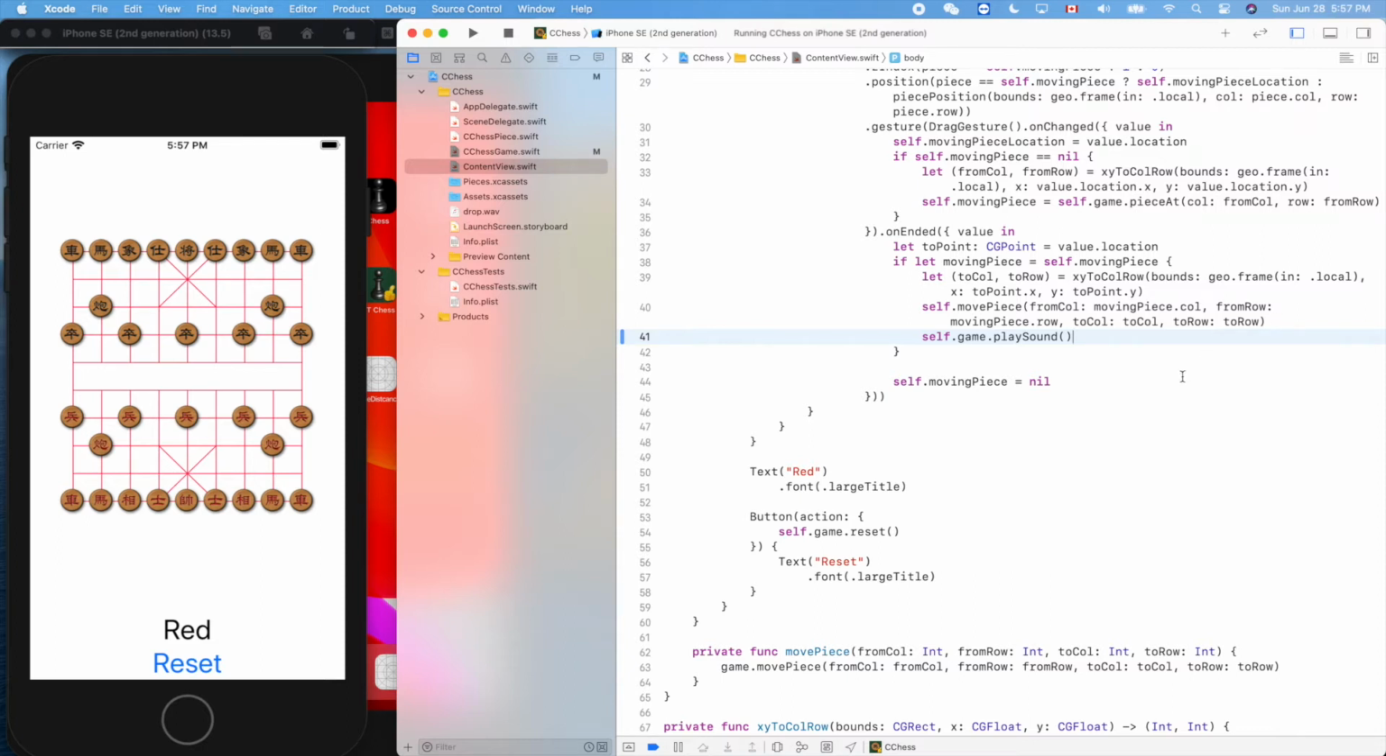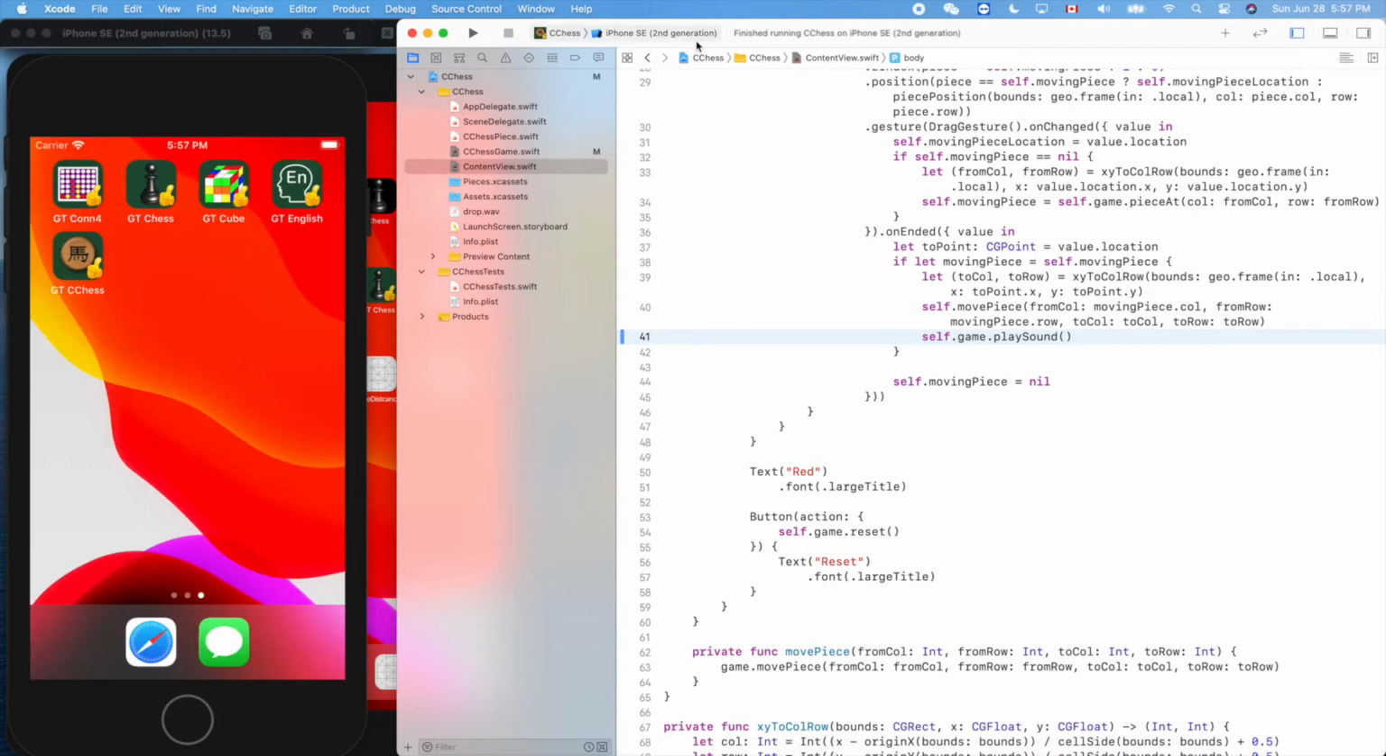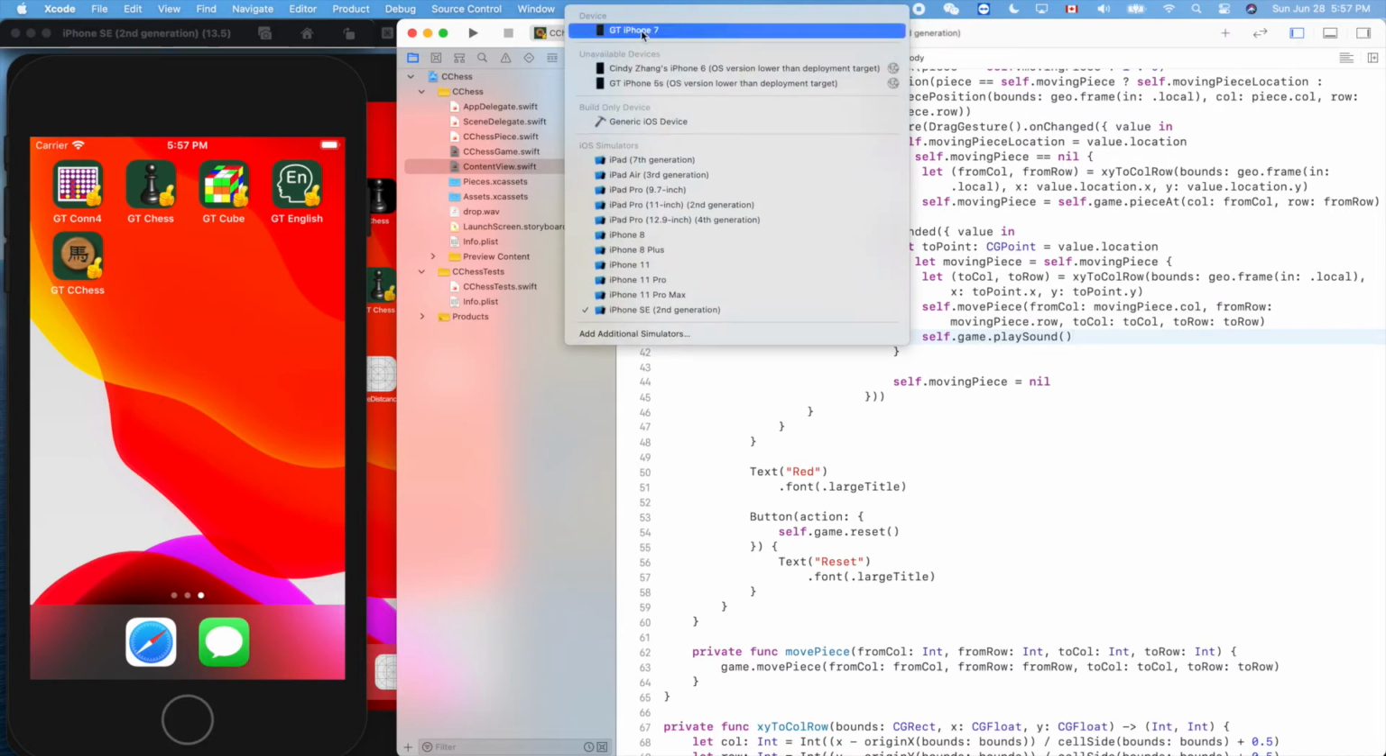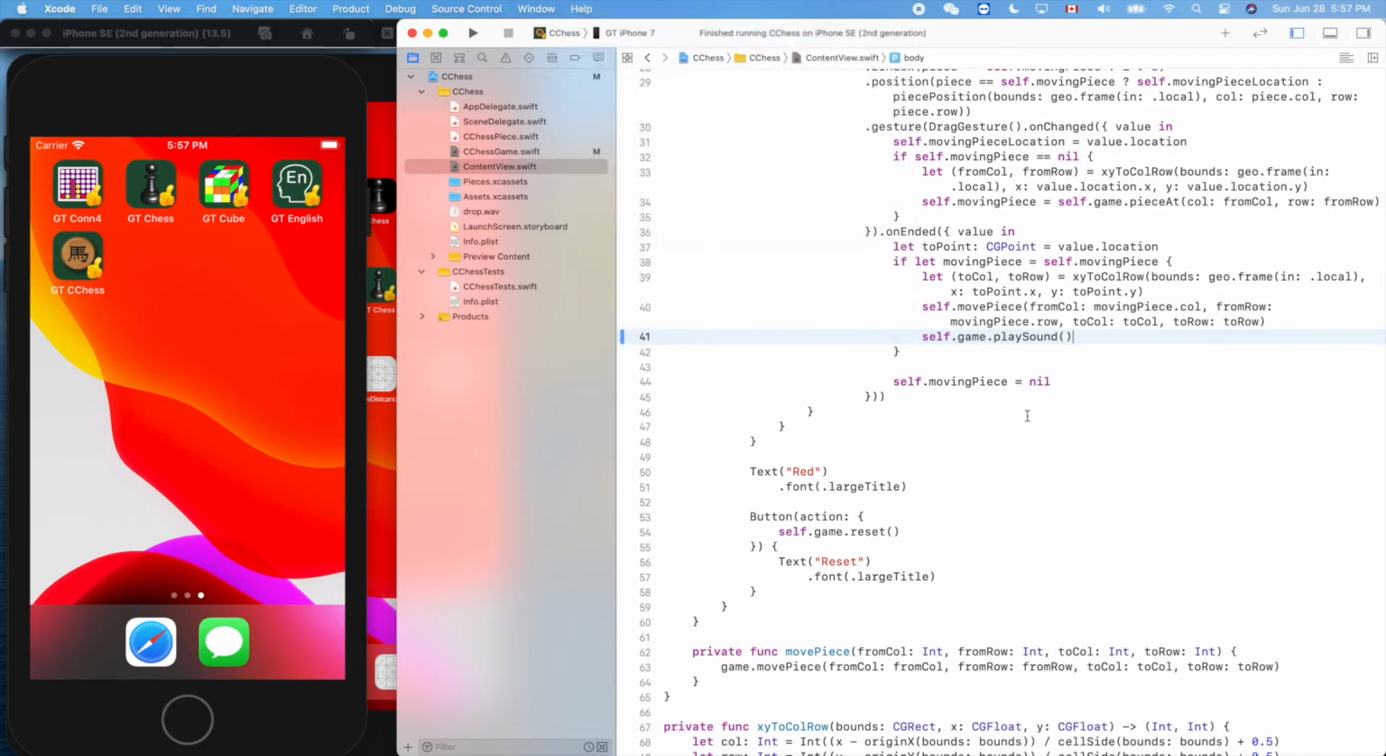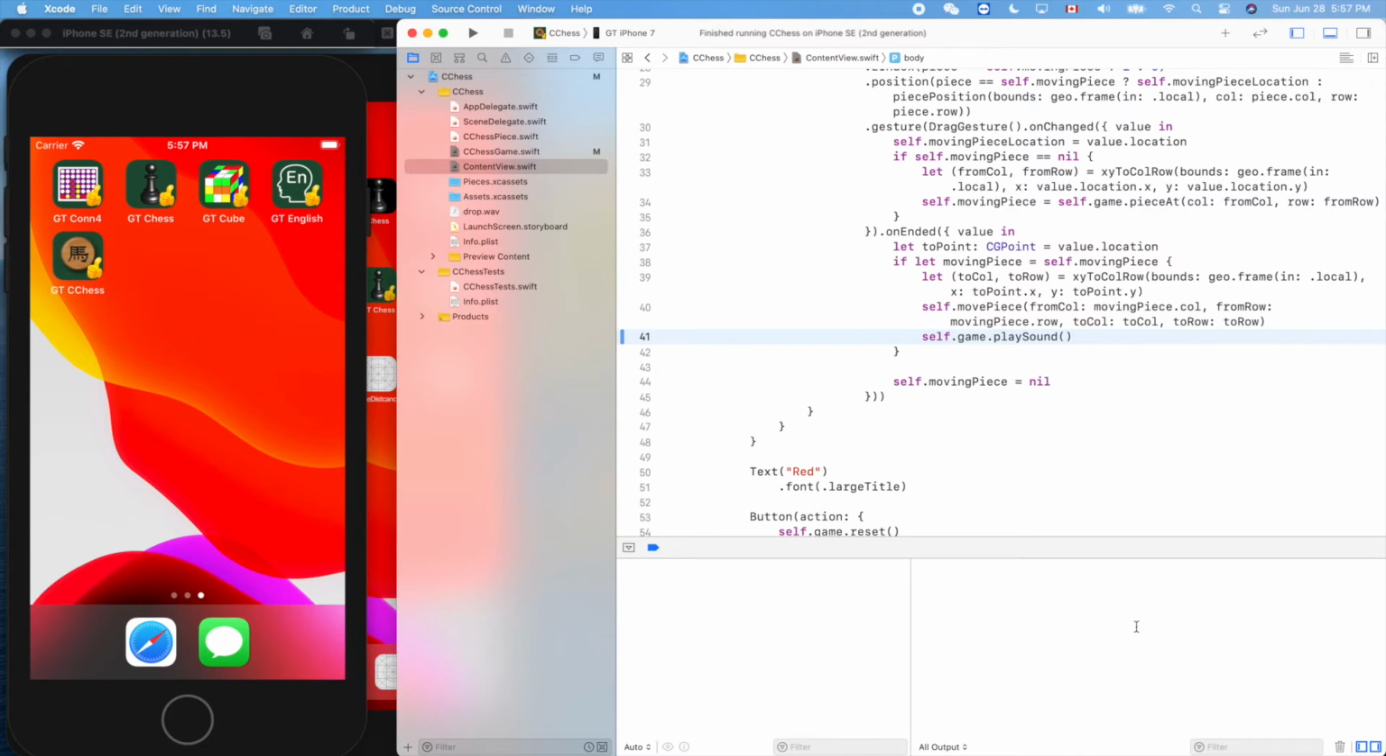This time let's try it on my iPhone first. I'll tell you why. It's an iPhone 7, the real device. I'll bring up this console to see if there's any error message. Okay, run it, and I'll let you hear the sound when I make a move. Did you hear the sound? Yeah, the second move. Cool, everything works fine and there's no error message.